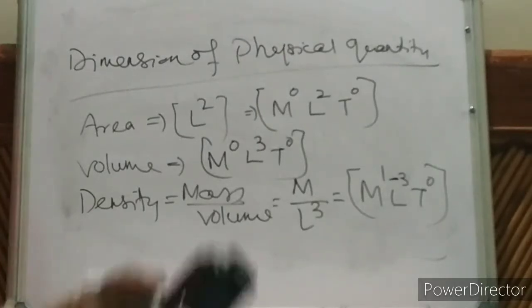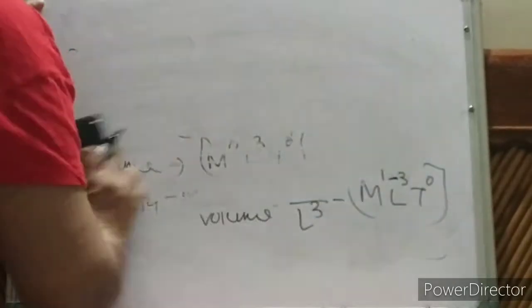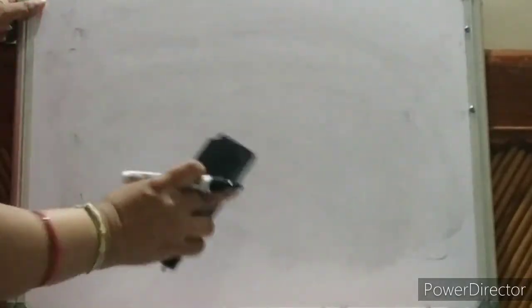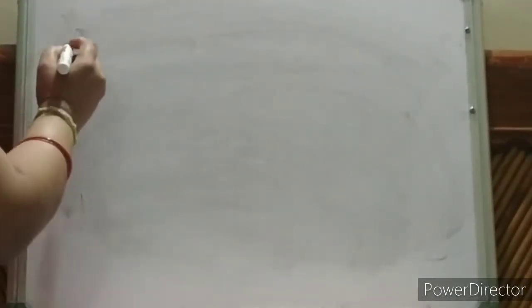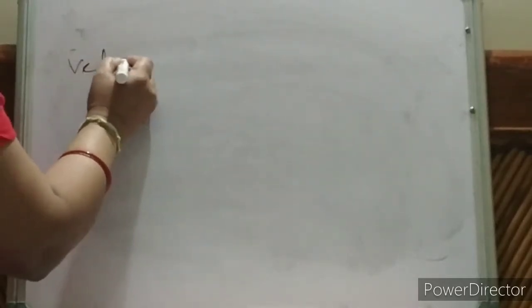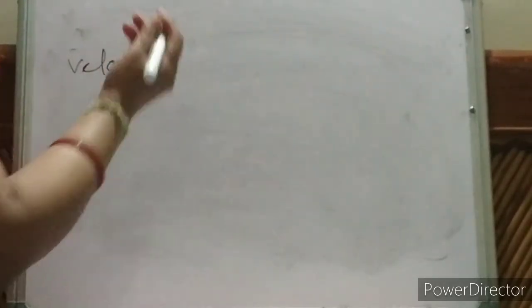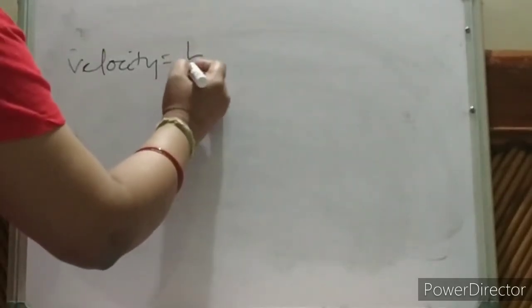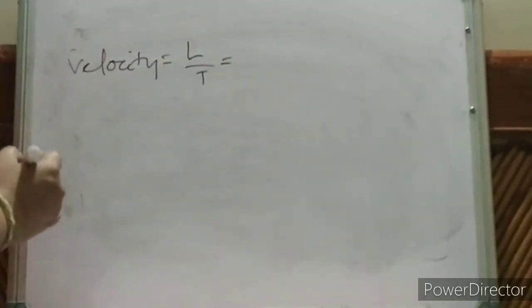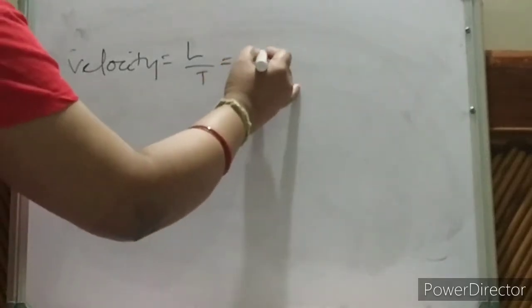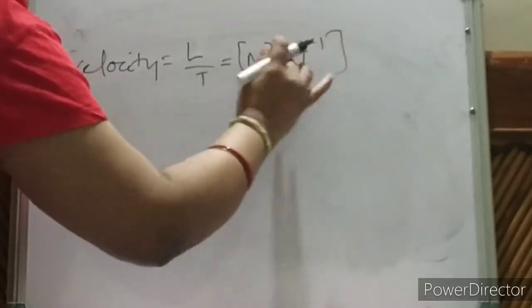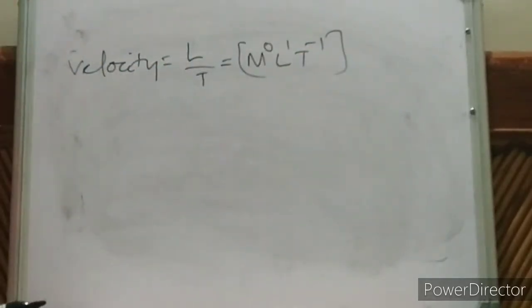Clear? Now tell me the velocity. You know all those formulas, so you can easily calculate and find out all those things. Velocity is displacement by time, same with speed also. So displacement by time means L by T. L by T means what? M0, L1, T to the power minus 1. So this is the dimension of velocity.